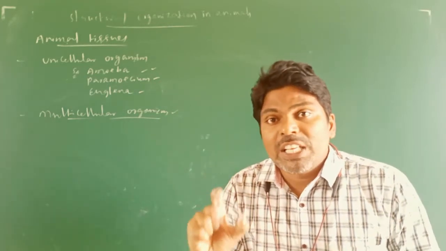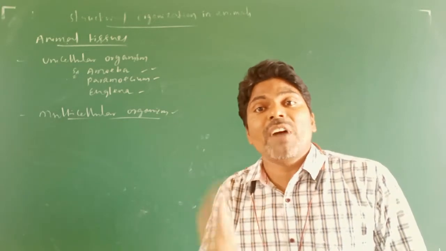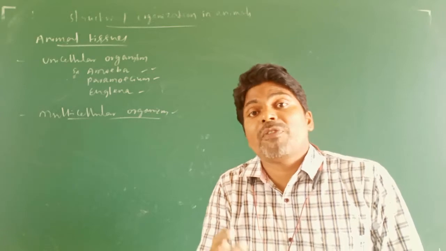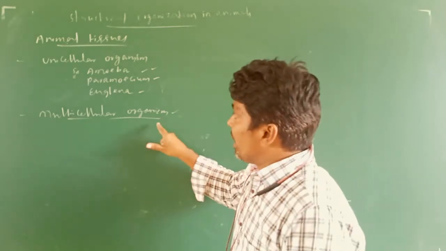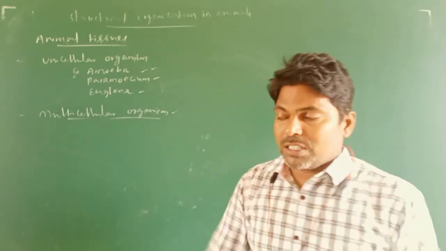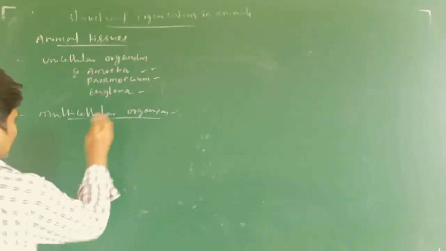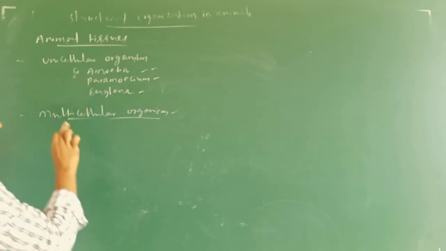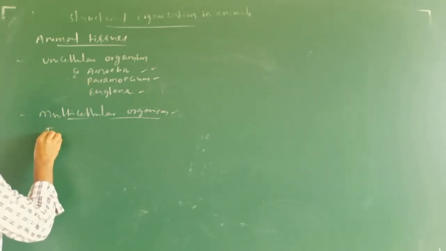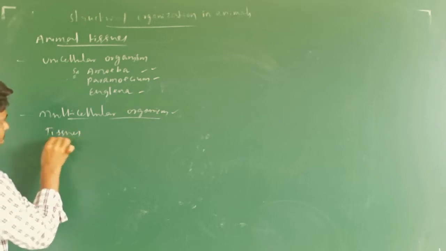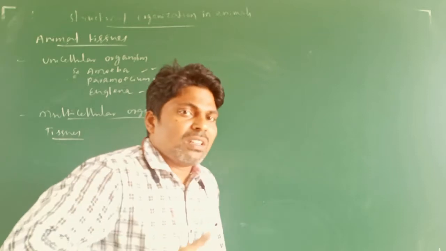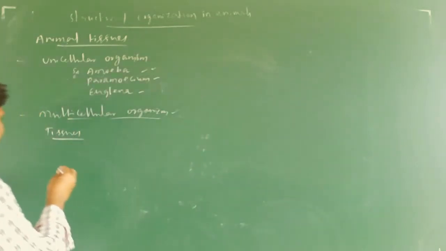That is the reason they perform specific functions efficiently. That is the difference between unicellular and multicellular organisms. Okay, now we are going to enter the actual part of tissues. What is meant by tissue?